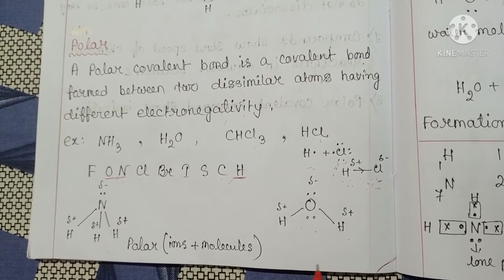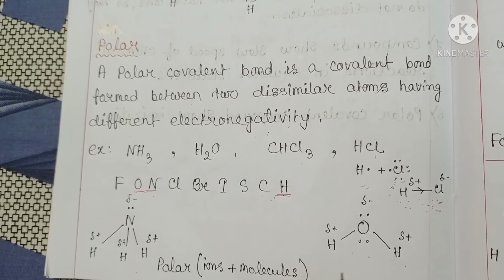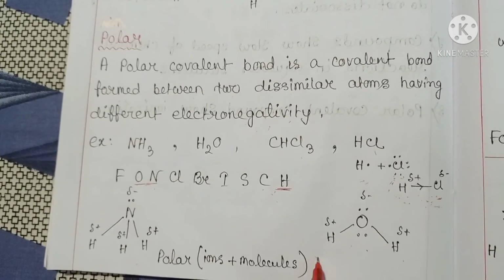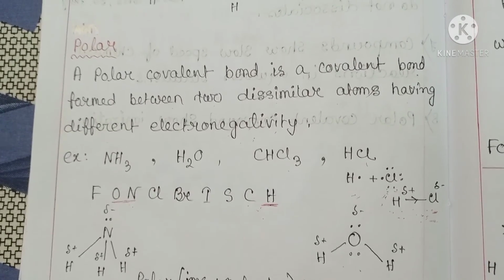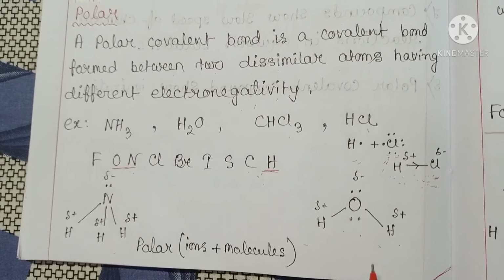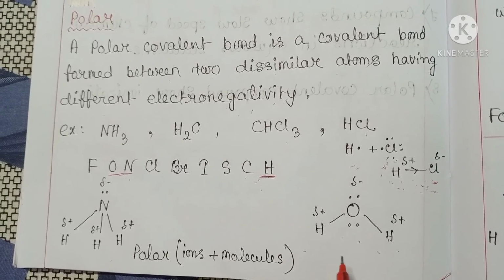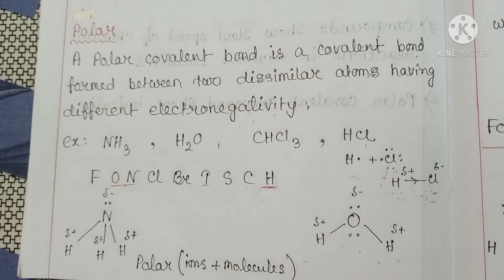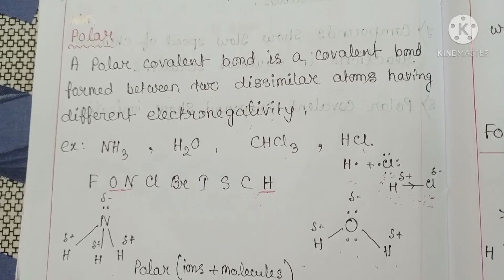So these are also polar molecules. Since a polar molecule has both negative and positive poles, it is also known as a dipole molecule. This is for today.